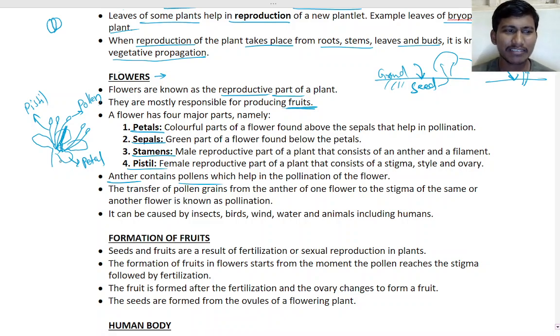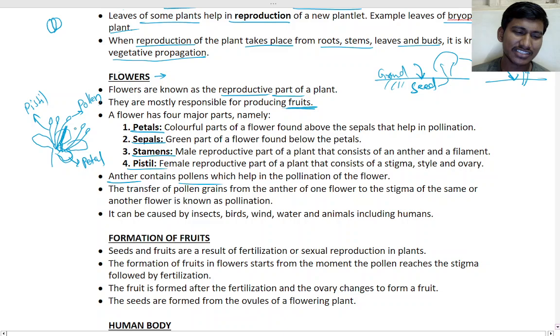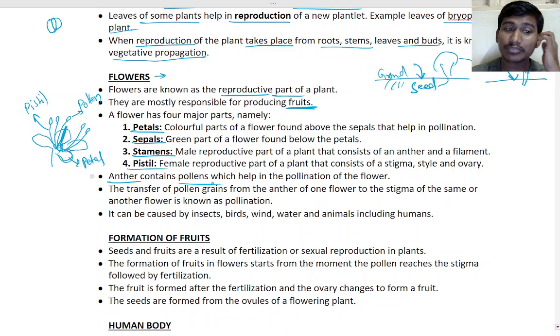Which is petal? Petal is this, right? This is pistil, this is pollen. Just remember that much, it is enough. Don't remember much, they have given so much detail. Okay, so here is how the transportation of the pollen happens.